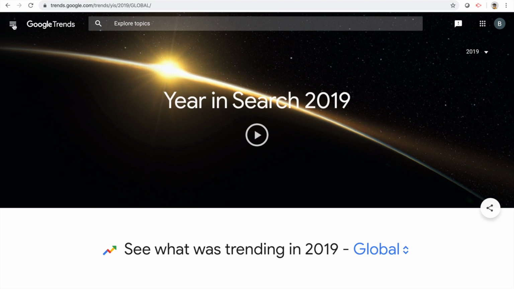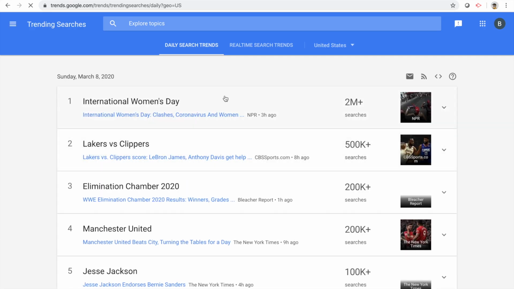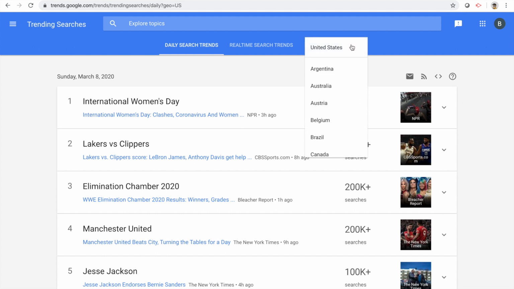We can also move on and see what has just been searched on in the last few days. This is of course the United States. Here we can pick any country we then choose.